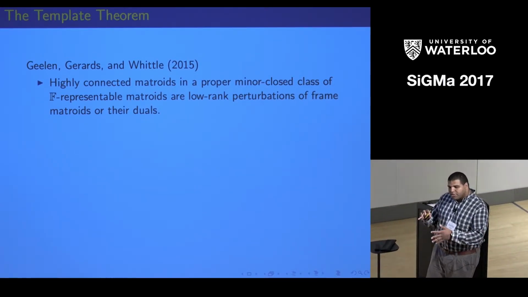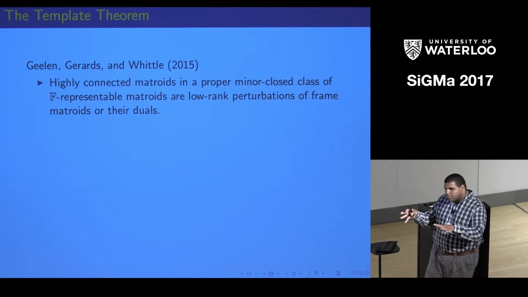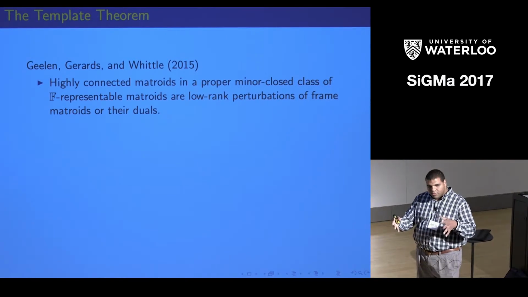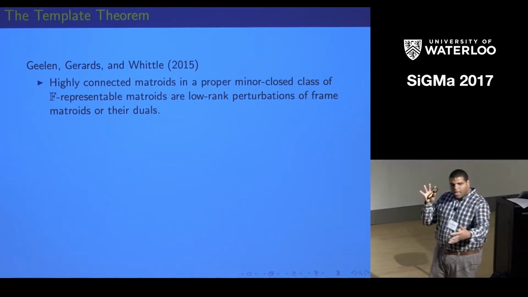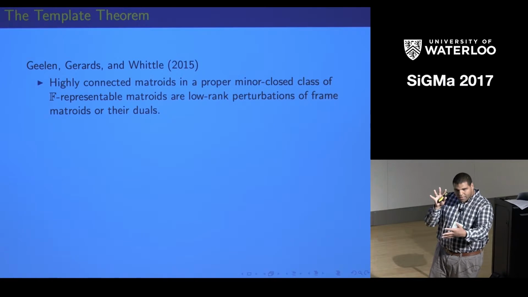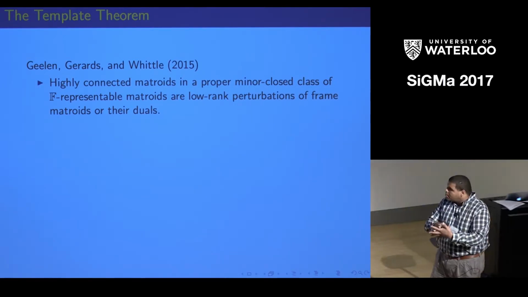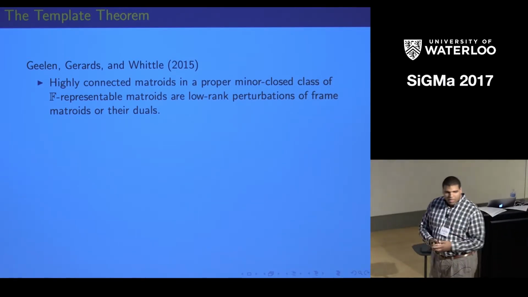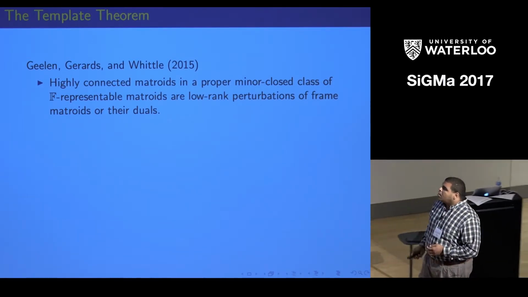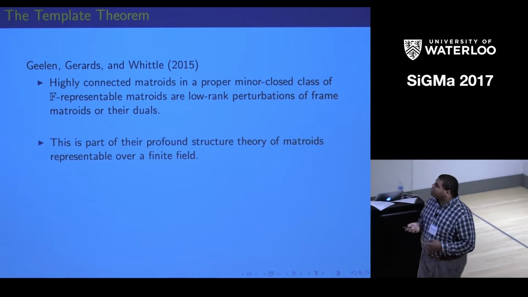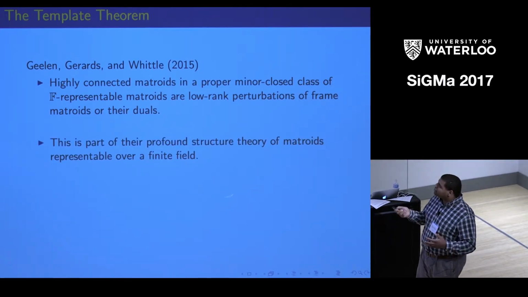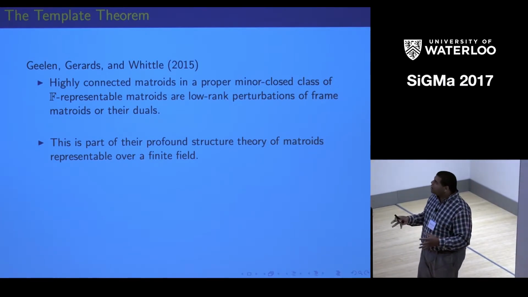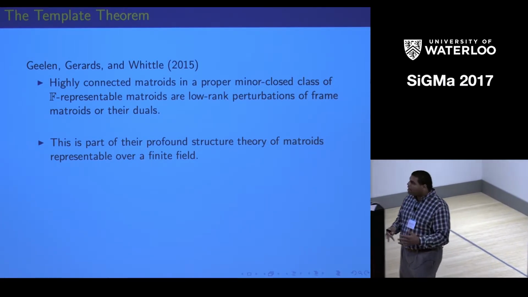A low-rank perturbation just means I take this frame matroid and look at a matrix that represents the frame matroid, and I add a matrix to that matrix, and the matrix I add has low rank, and so the resulting matroid is a low-rank perturbation of the original matroid. So I said F actually has to be finite, so this is all part of Gerards and Whittle's profound structure theory of matroids representable over a finite field.